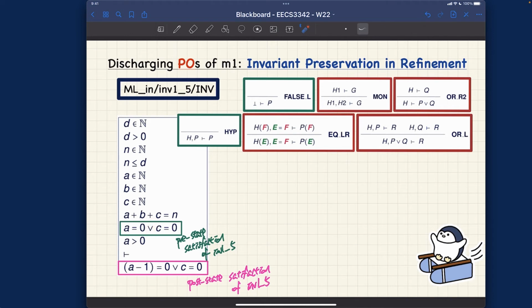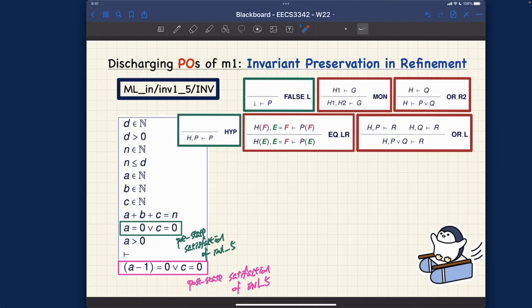Meaning that if I want to replace A by 0, or if I want to replace C by 0, I need to make sure I don't have this disjunction over here. That's very important. If you try to apply the equality rule directly, that would be wrong, because it requires that the equality simply stands alone rather than being part of some disjunction.